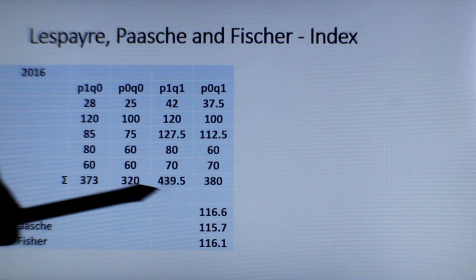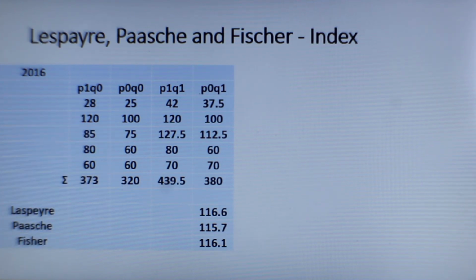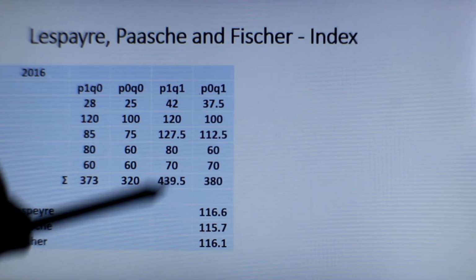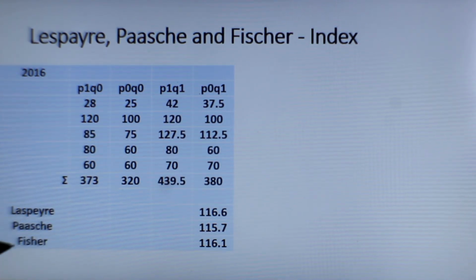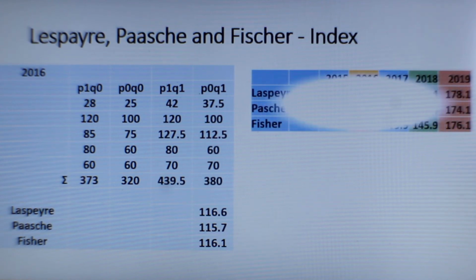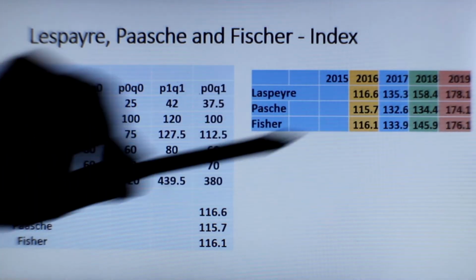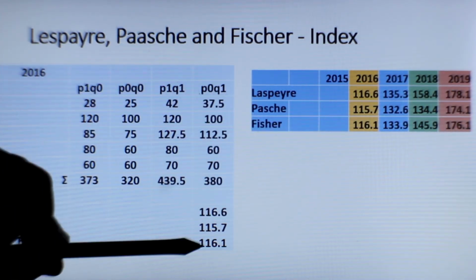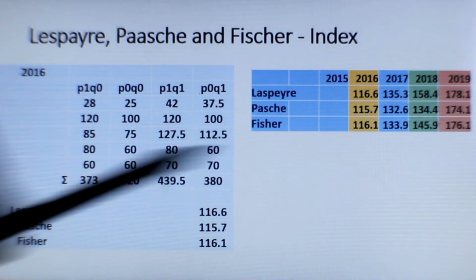These are all the values, and very easily it can be computed using the formulae, and the values for Laspeyres, Paasche's and Fisher's are these, and you can do it for several years. See, this is for the years 2016 and 2017, like that.